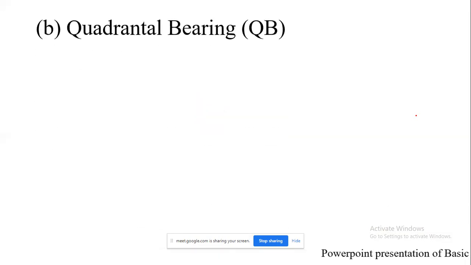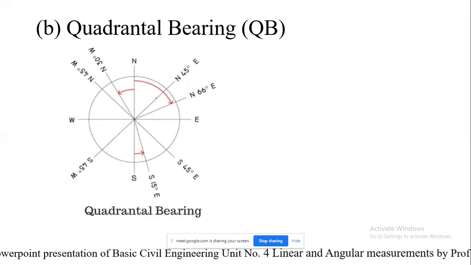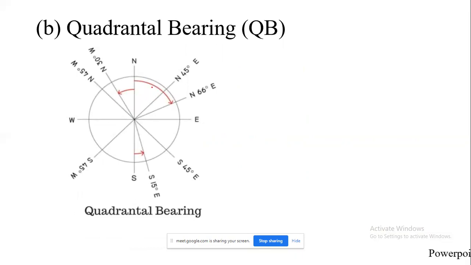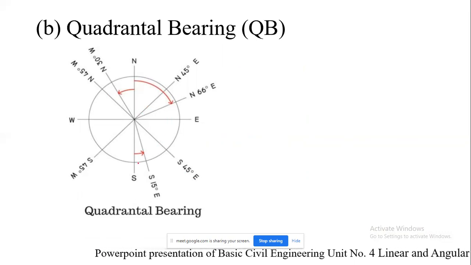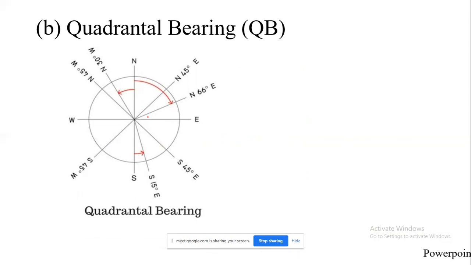Next one is the quadrantal bearing, which we also call QB. In this case, all the angles are being measured with respect to north or with respect to south, towards east or towards west. Okay, so here you can see.